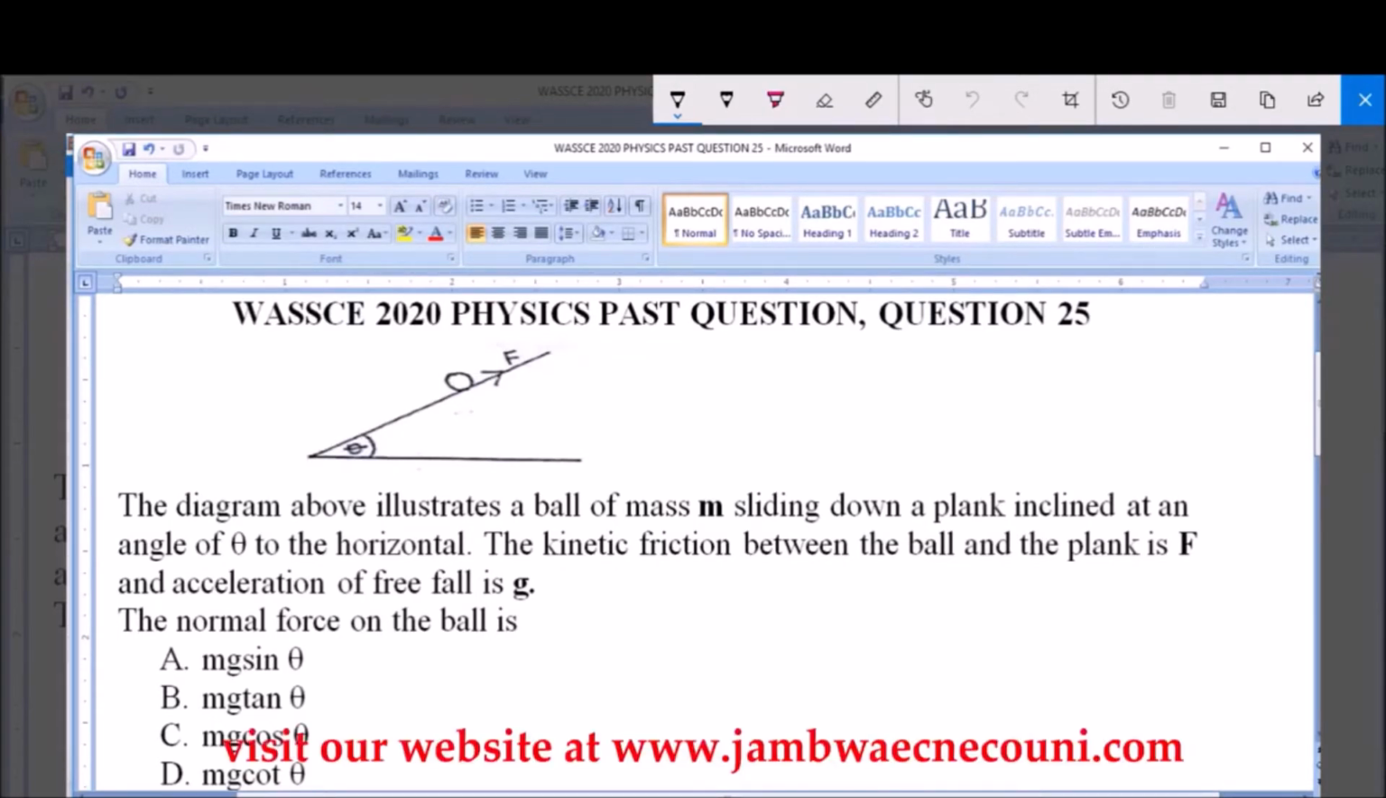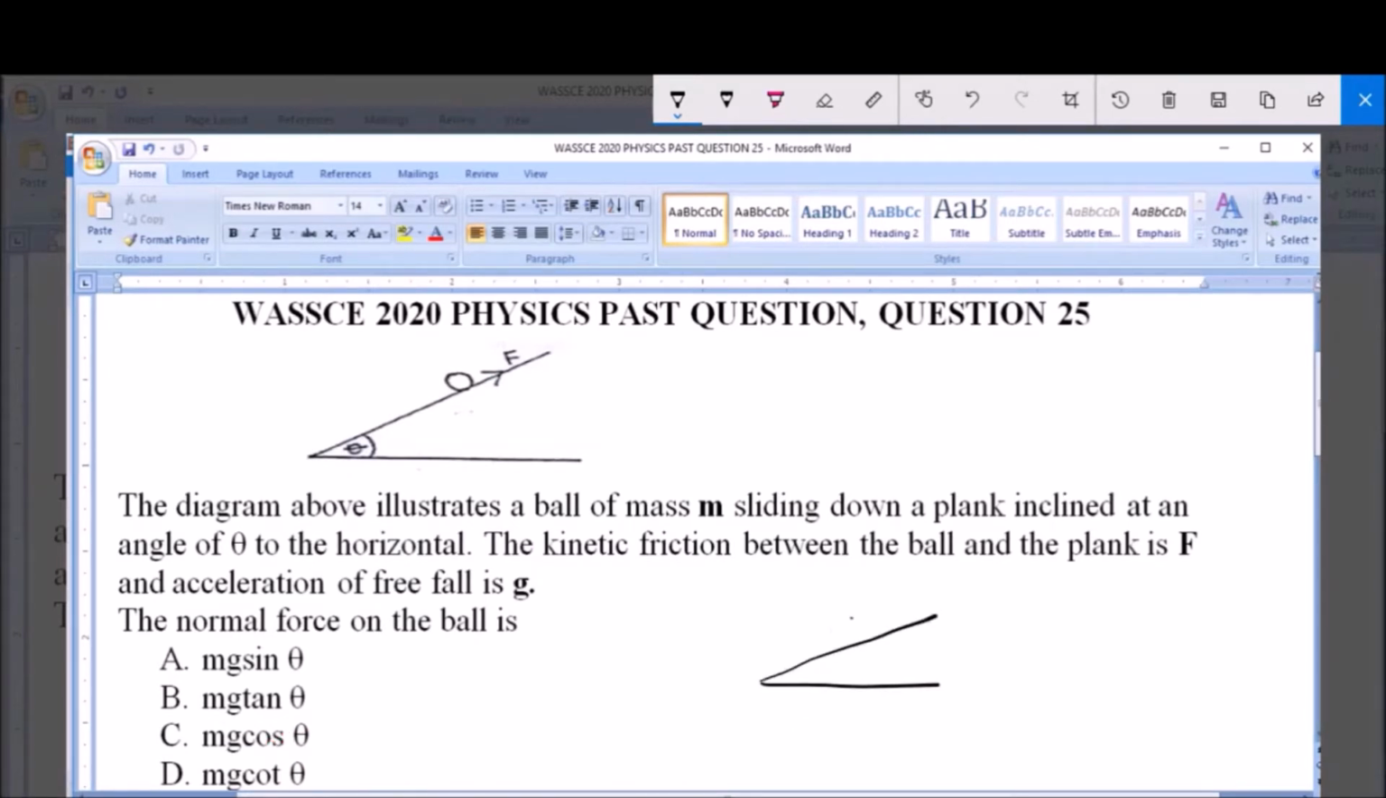So we're given an inclined plane. Let's draw our inclined plane, and then a ball is illustrated on this inclined plane. Let's assume this is a ball. Now there's a force acting on this ball. We call this force the frictional force, which is given as F, that's the kinetic friction. Now there are various forces acting on this. First of all, we have the net force. Let's call this Ft, acting here.